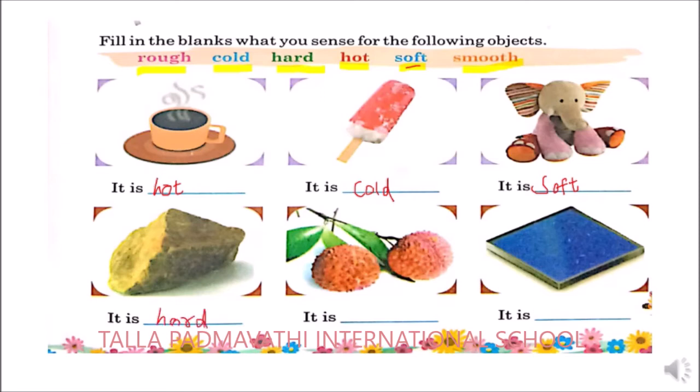It is dash. The next picture, these are flowers. So the flowers will be smooth. So what you need to do, you have to write here as smooth. Smooth. Next, what is the picture here? It is a book. So how is the book? Rough. So this is how you are going to fill the blanks.